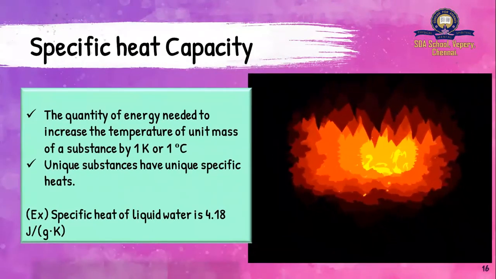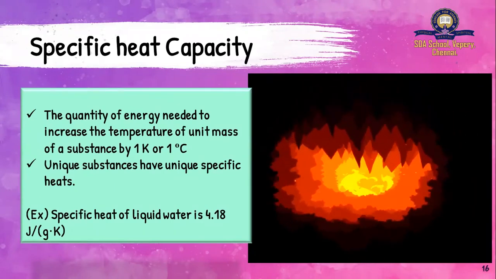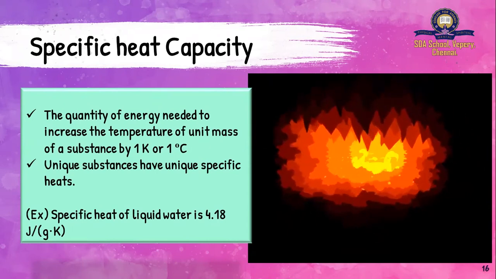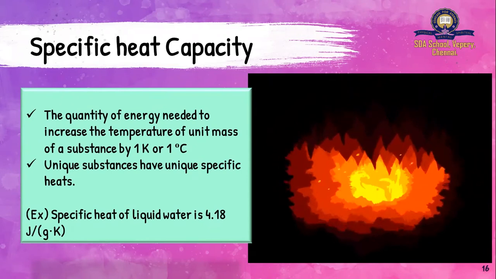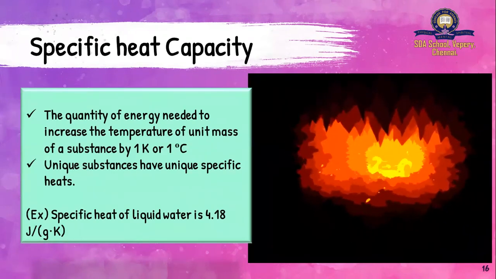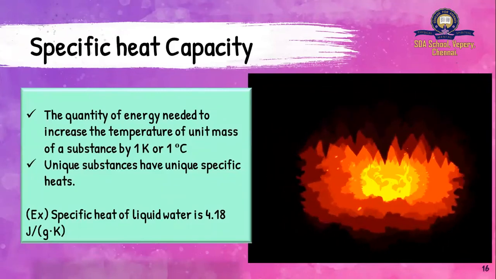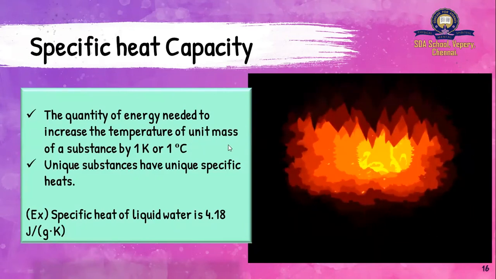You learnt about heat capacity. Heat capacity is the amount of heat you need to raise the temperature of a body through 1 degree Celsius. What is specific heat capacity? You learnt about heat capacity, but you are going specific about something. What is that? The new word that you have here is unit mass.